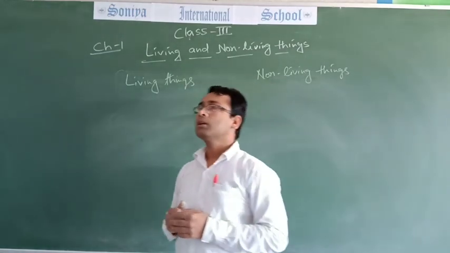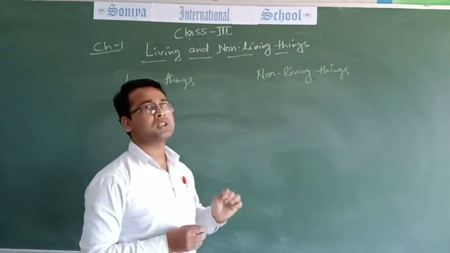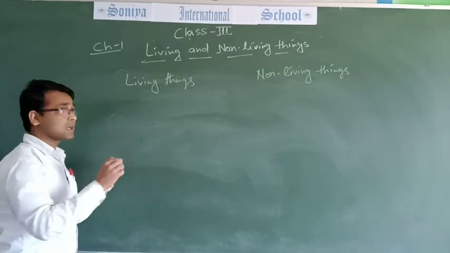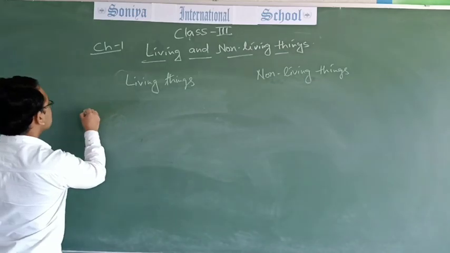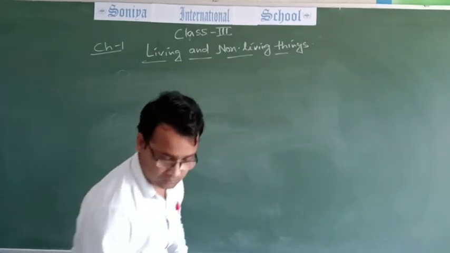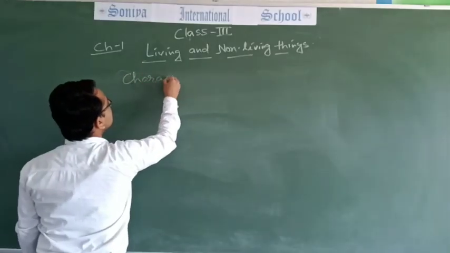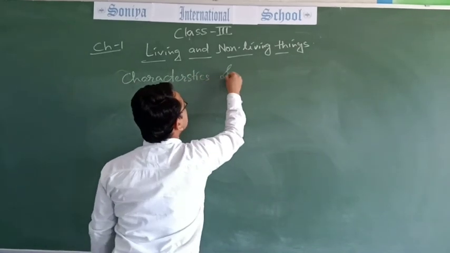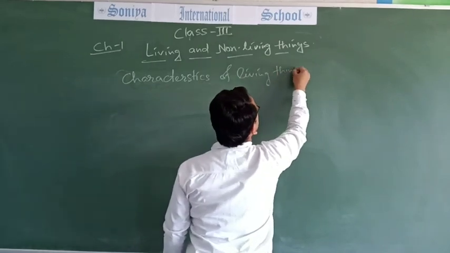First of all, some characteristics of living things.